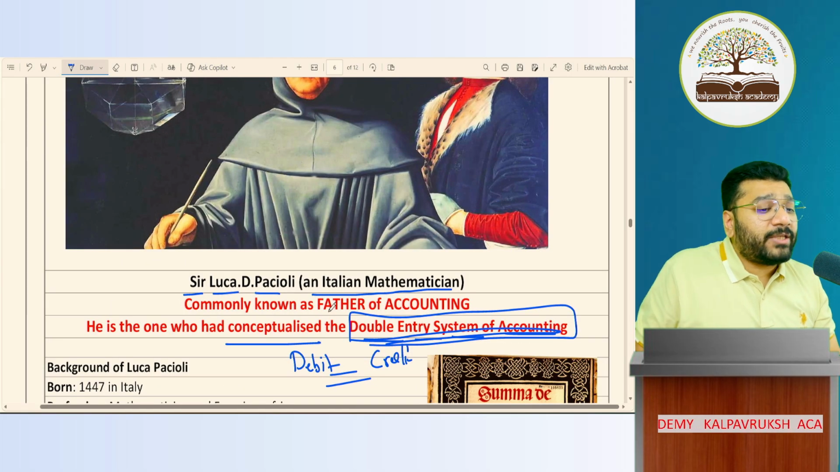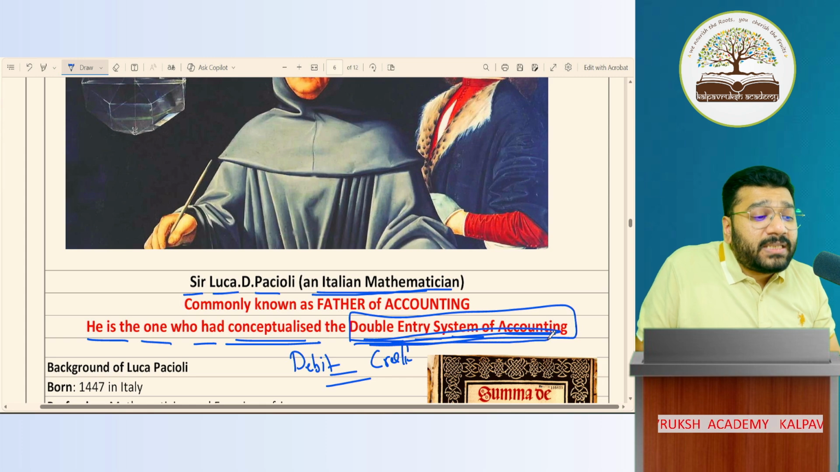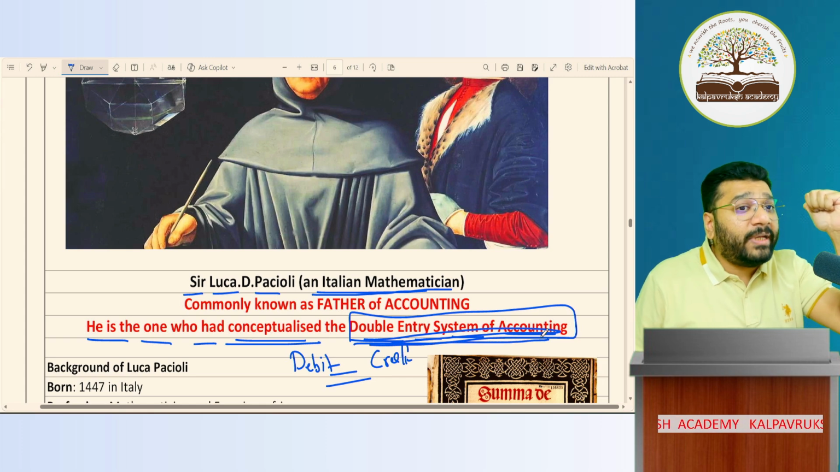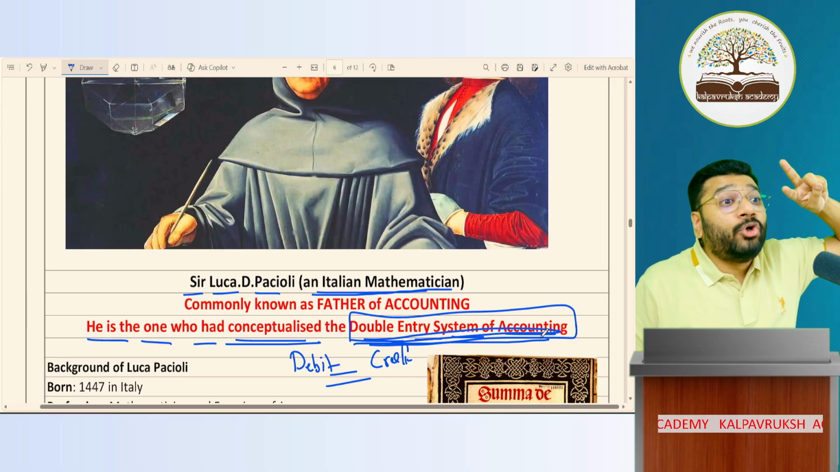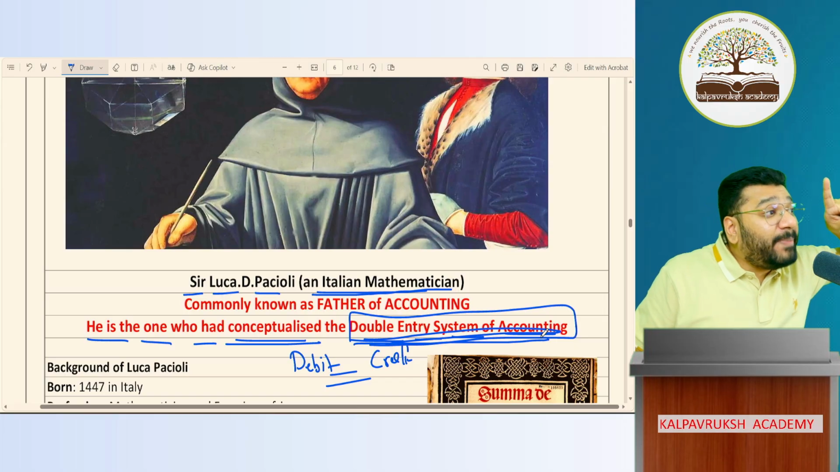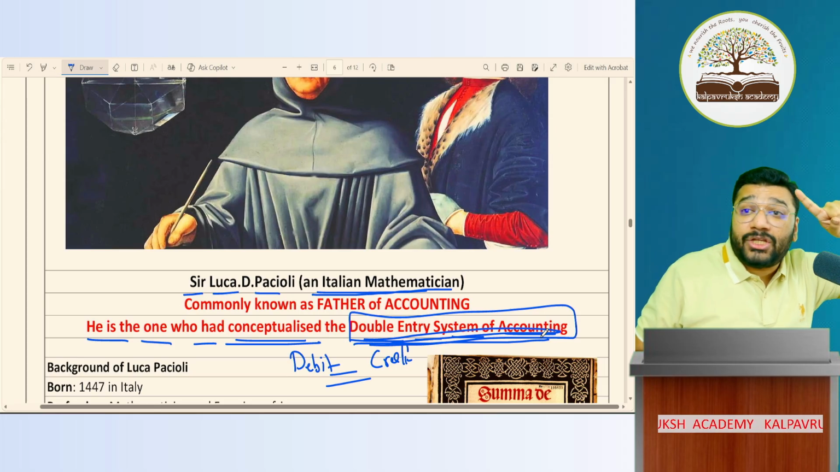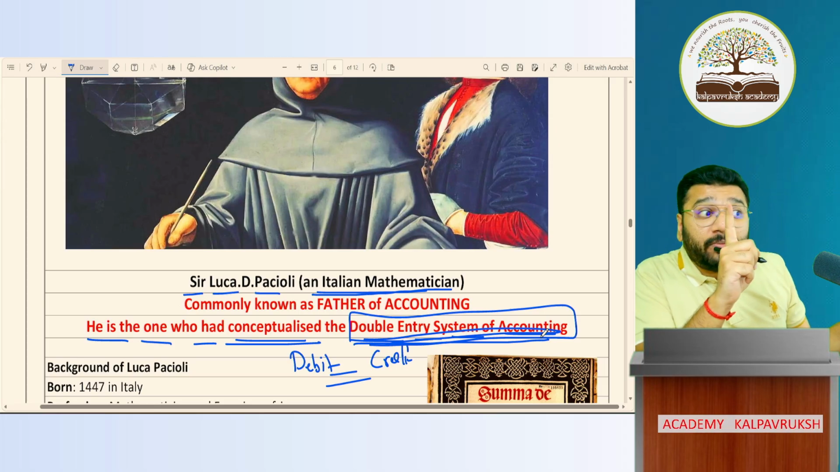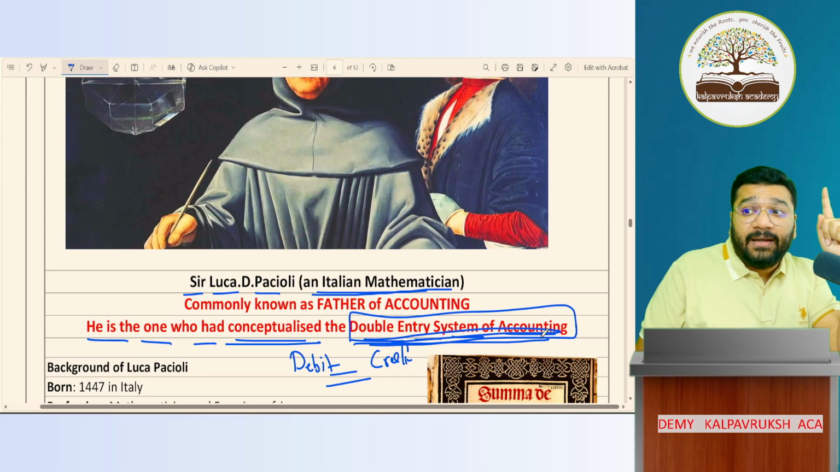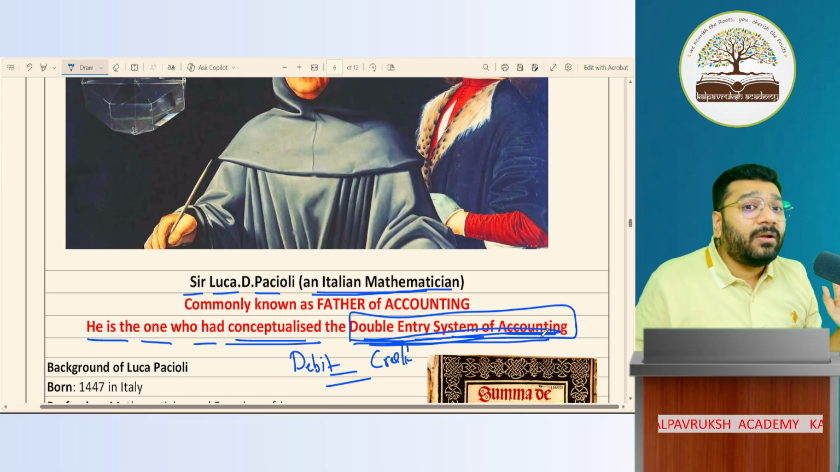So Sir Luca di Pacioli is an Italian mathematician who conceptualized the double entry system of accounting. What is the double entry system? Every transaction will have a twofold aspect. One aspect is debit, another aspect is credit. I never said account; what is the word I'm using? Aspect. Every transaction has two aspects: one is debit, another is credit. Got it? Not got it?